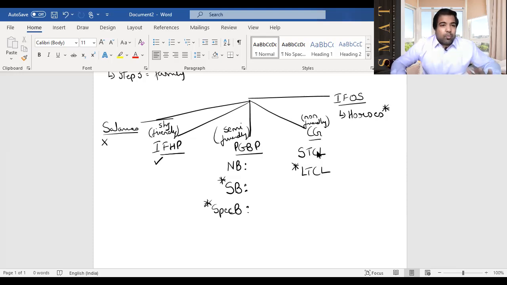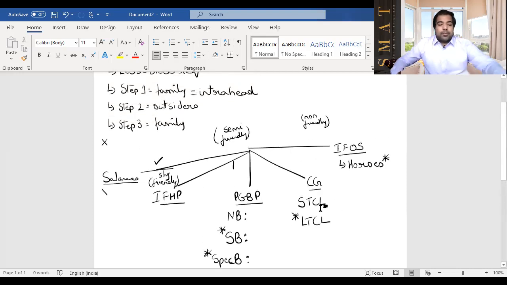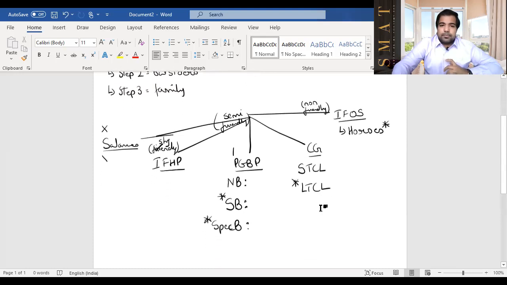So guys, this is step 1, that is within the family, also called intra-head. If your blood requirement is met here, great, congratulations. But if your blood requirement is not met here, then you will go to step 2. So first step 1, just 1 second.